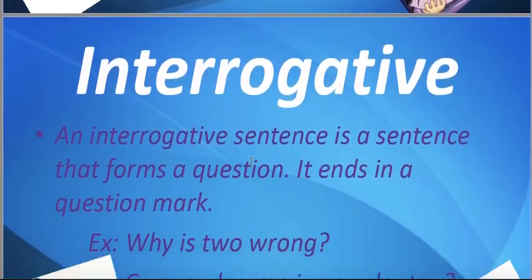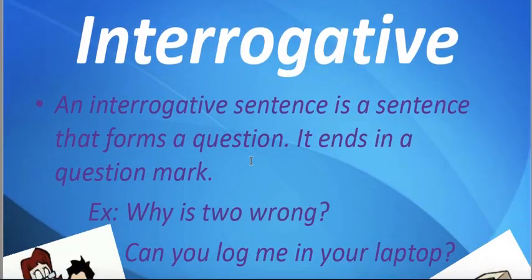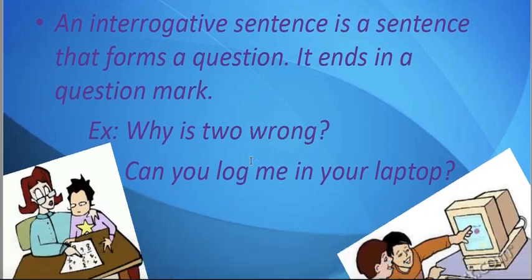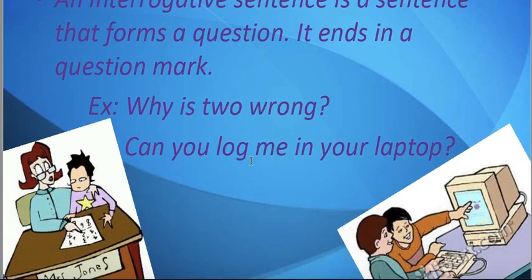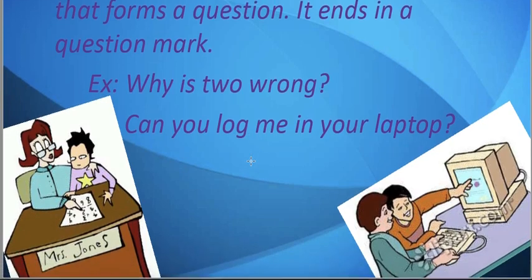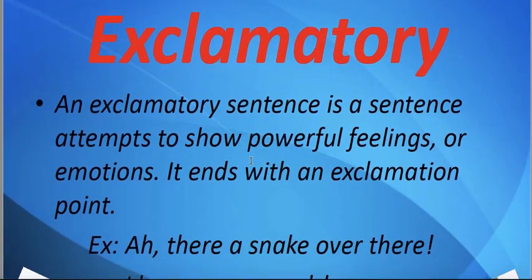The next kind of sentence is the interrogative sentence. It is known to all of us that interrogative sentences are those in which we put a question, and they have a question mark at the end of the sentence. Look at the examples: Why is it wrong? Can you log me in to your laptop? Can I help you? Or may I go out of the room? These are all questions and therefore are called interrogative sentences.